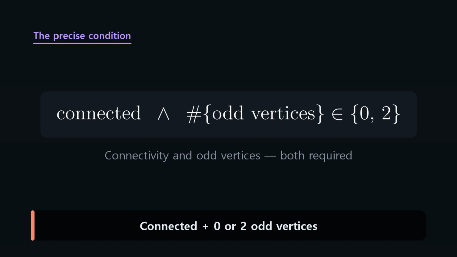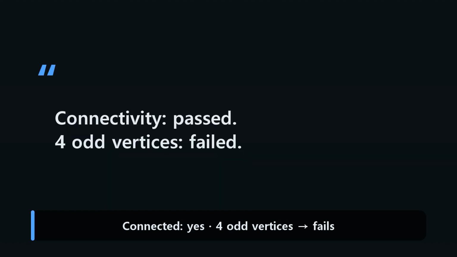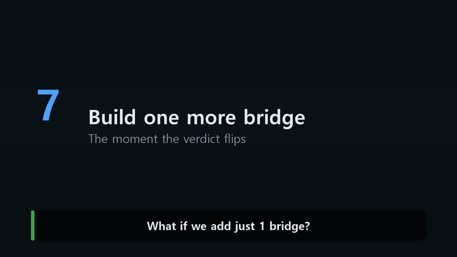So the precise condition comes in 2 parts. The graph must be connected, and it must have either 0 odd vertices or exactly 2. Königsberg was connected. It failed on one count alone, for odd vertices. Which leaves one more question. What happens if we build just one more bridge?